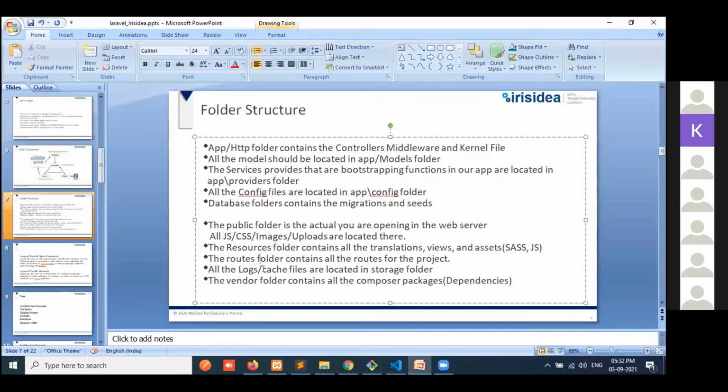And all the cache files are located in the storage folder. If you store the password or all the users' requests, it will store the details there. And then the vendor folder contains all the Composer packages. In this package, the dependencies like classes, packages, and other things are also there.